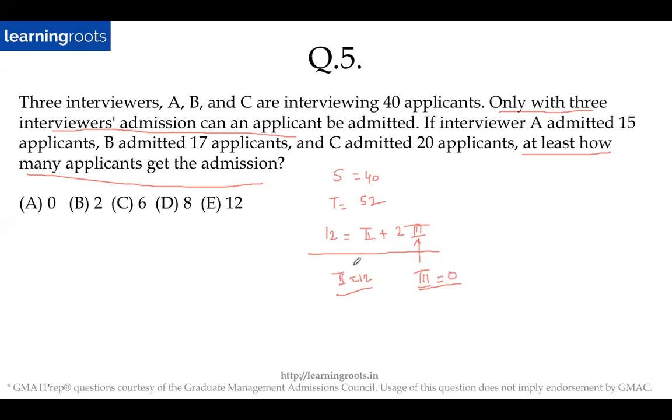Okay, so 2 plus 2 times 3 will be equal to 12. I need to find out what is the minimum value of 3. So if I want to find the minimum value of 3, then in that case, I will simply put 3 as 0. That's it. And I will check if 2 is possible. So in this case, 2 is 12. Of course, it is possible. Let's take a variation of this question. If I ask you what is the maximum number of applicants who can get the admission, what is the answer?